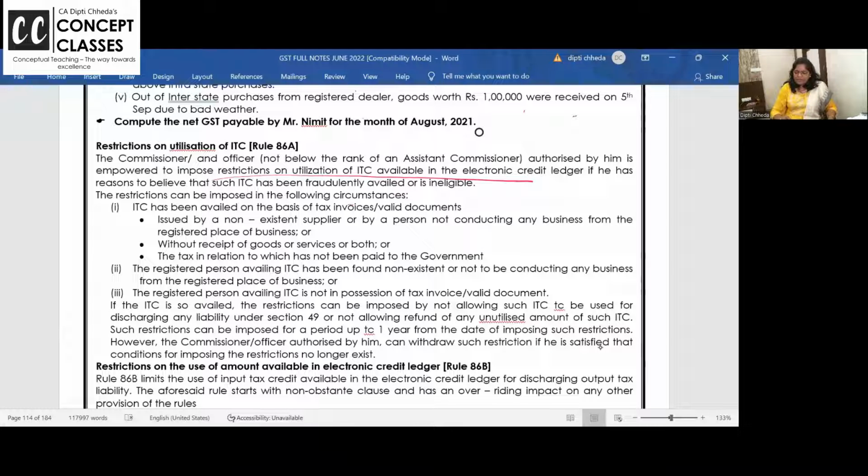ITC has been availed on the basis of tax invoice, valid document issued by a non-existent supplier, not conducting any business. I have got a valid invoice, but fake one. That person is not doing any business. Or without receipt of the goods, or tax in relation to which has not been paid to government by the supplier. So these are like conditions of 16 are not satisfied. Commissioner can ask you to stop taking credit.